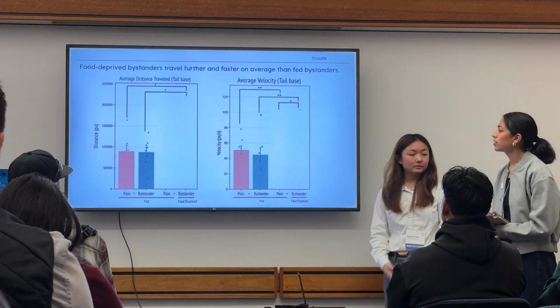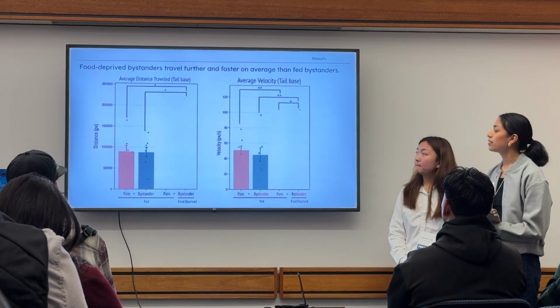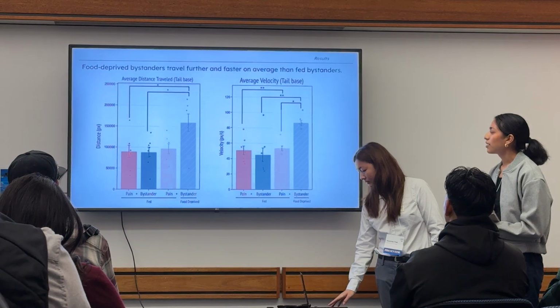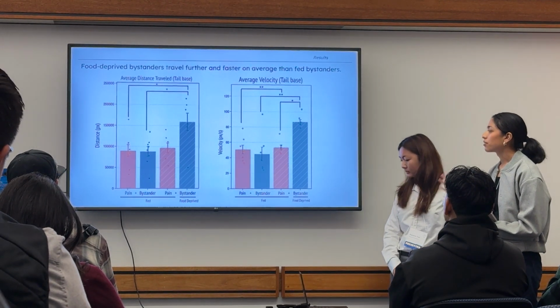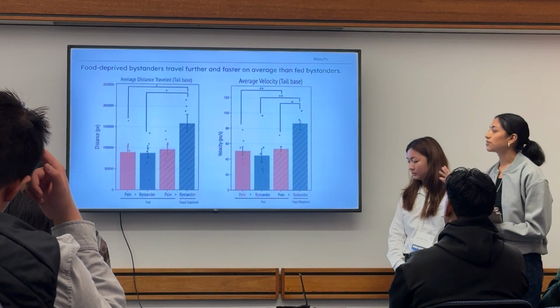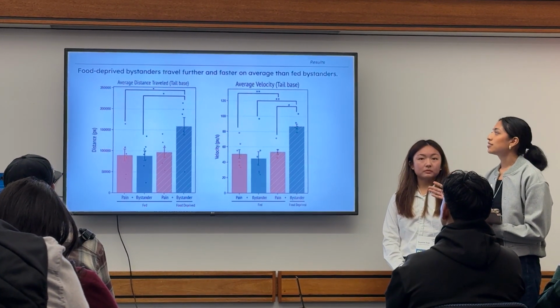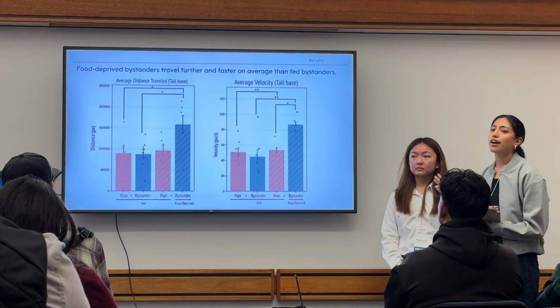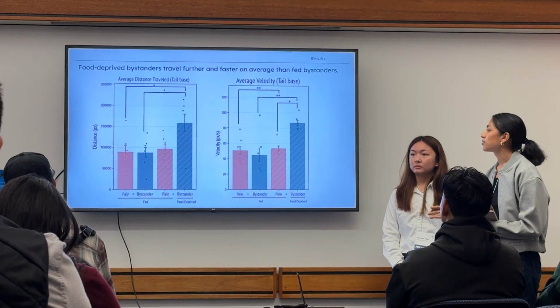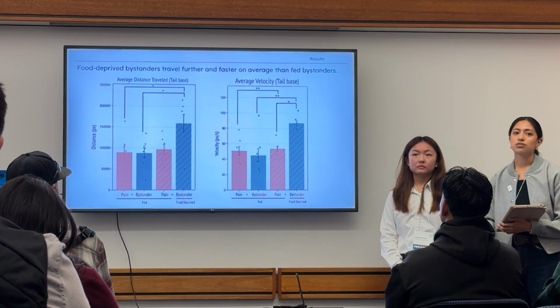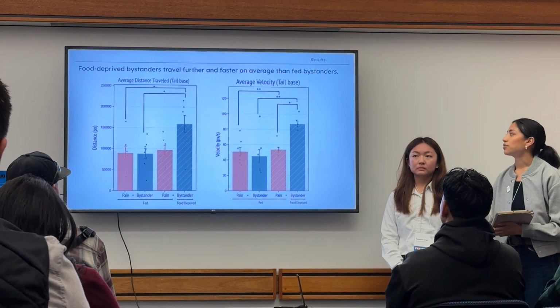Now we're looking at just our social transfer of pain paradigm, and it yielded similar results to what we showed earlier. But when we look at the food-deprived bystander group, we see that the food-deprived bystander is traveling a longer distance and has a higher average velocity. So this might suggest that food deprivation is actually inhibiting the social transfer of pain for our food-deprived bystander.